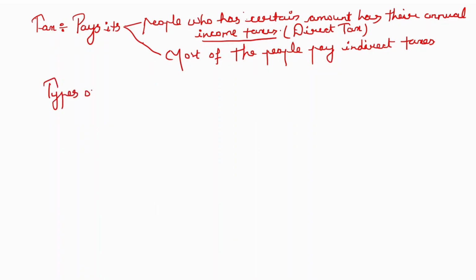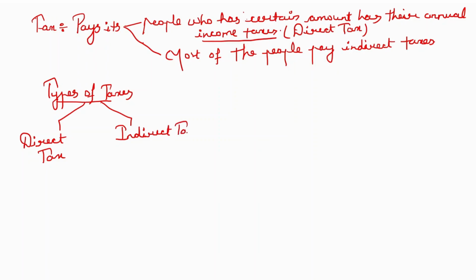Broadly, there are two types of taxes: one is direct tax and the other is indirect tax.